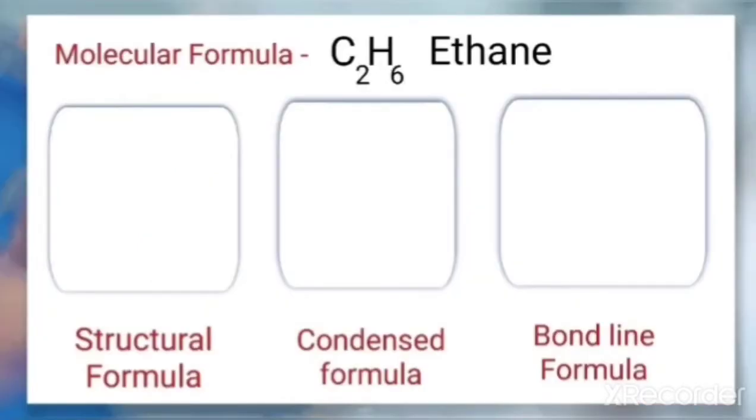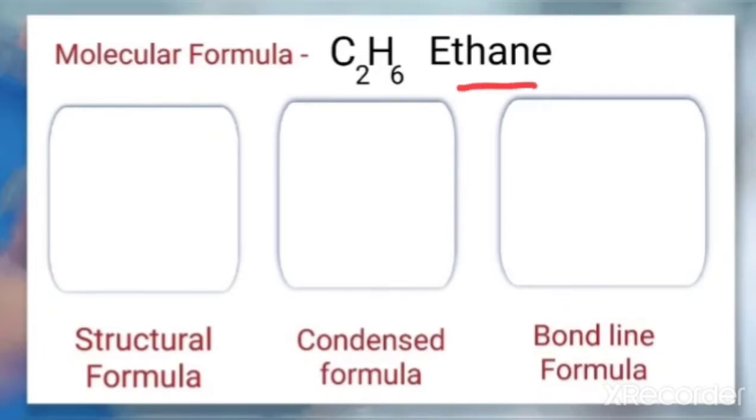Let us take one example, to see how we can make the structural formula, condensed formula and bond line formula for this molecule, ethane. You have learned about hydrocarbons, in which you have learned about alkanes, alkenes and alkynes.